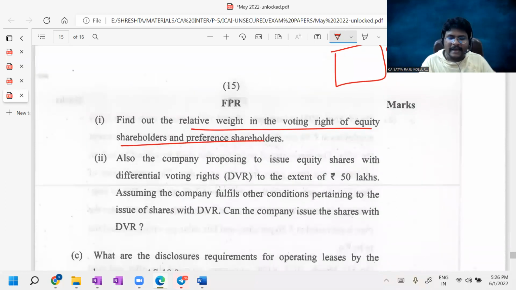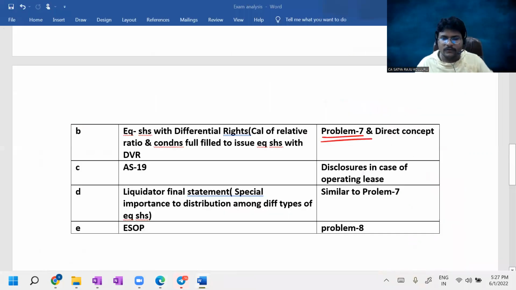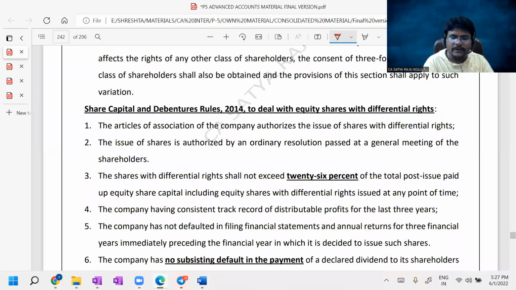Another question I expected in the examination, I told in the classroom itself, and the RTP also tested the same question. What are the conditions we need to fulfill at the time of issuing differential voting rights? That is under the Companies (Share Capital and Debentures) Rules 2014. Such rules we also explained here.